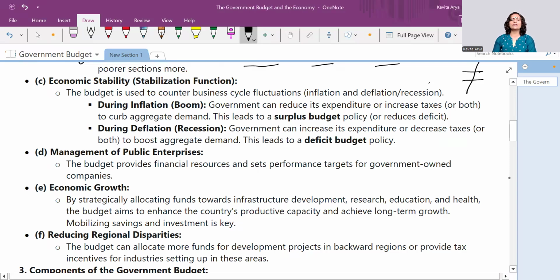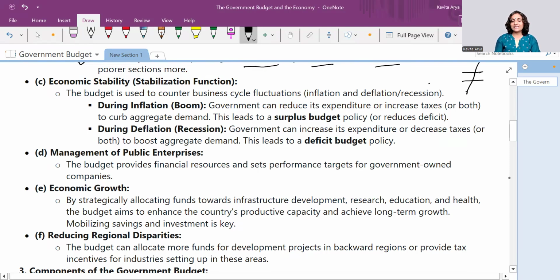Then we talk about economic stability. The moment we say stability, it means there should neither be inflation nor deflation in the economy. And we have read about these two topics very well in banking and also in the determination of income and employment. The government, using its tools of quantitative and qualitative aspects, simply tries to curb the inflationary and deflationary tendencies happening in the economy.